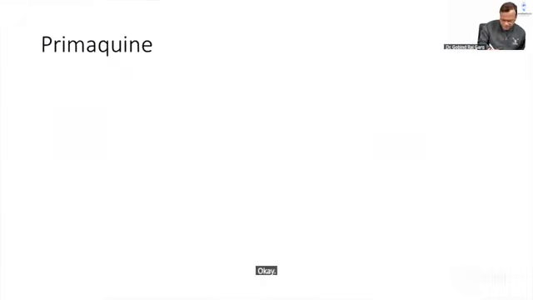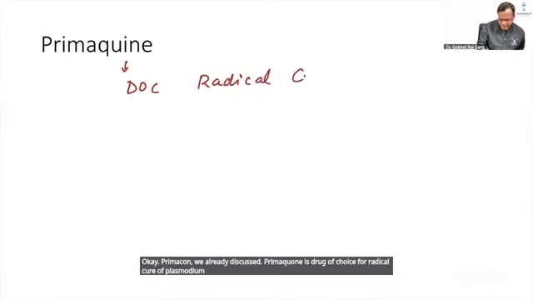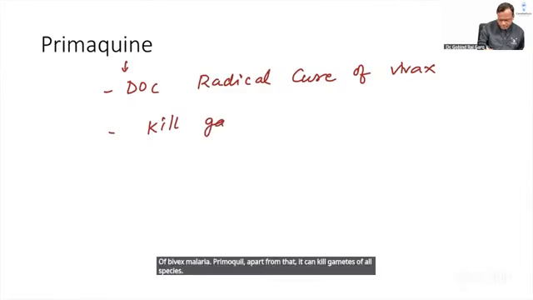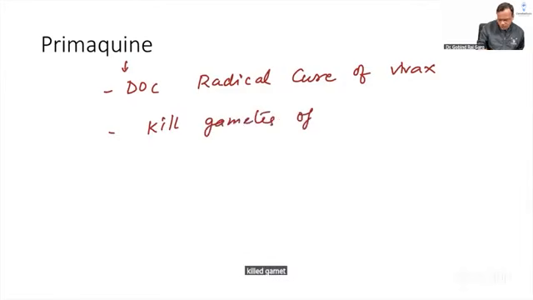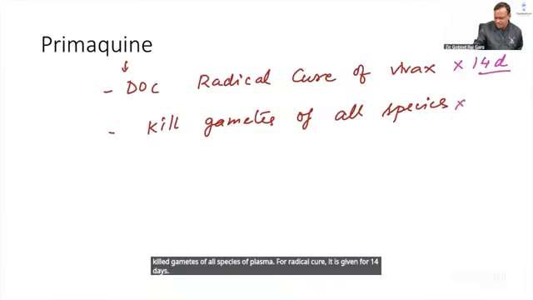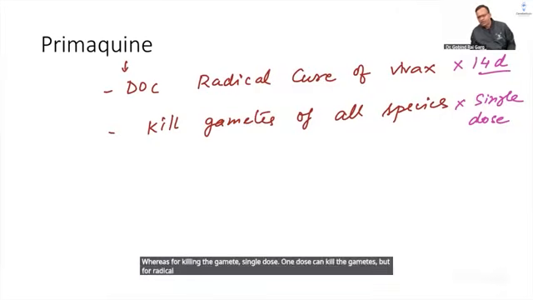Primaquine we already discussed. Primaquine is the drug of choice for radical cure of Plasmodium vivax malaria. Apart from that, it can kill gametes of all species of Plasmodium. For radical cure, it is given for 14 days, whereas for killing the gametes, a single dose. One dose can kill the gametes, but for radical cure it needs to be given for 14 days.